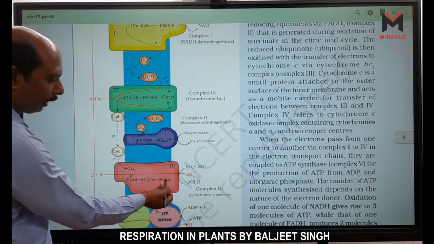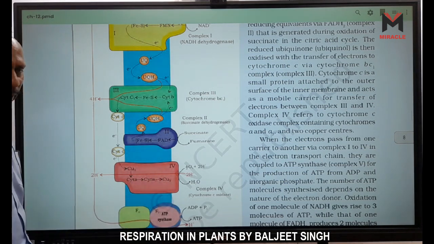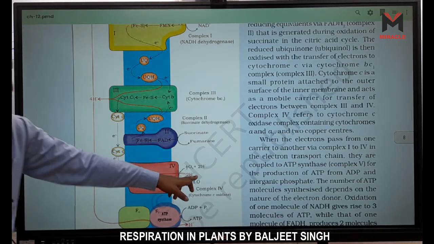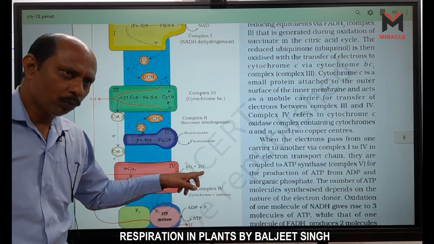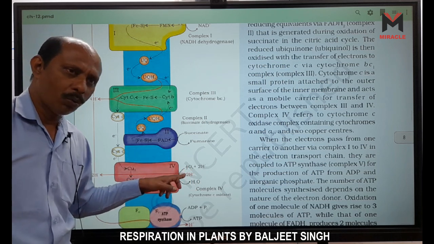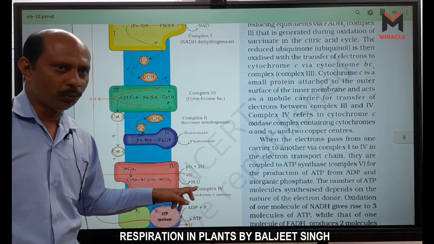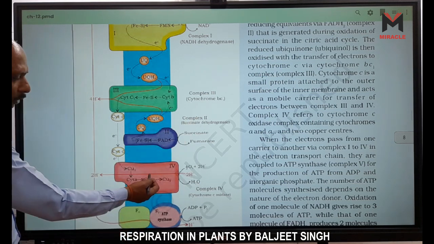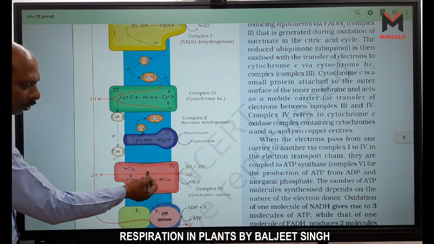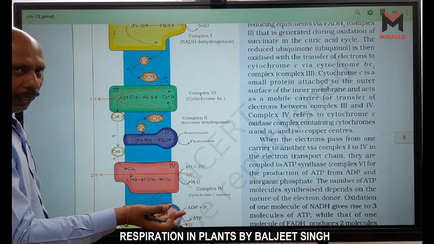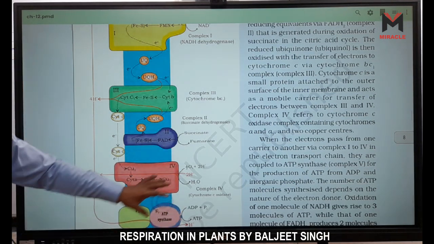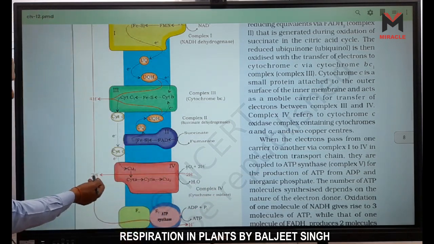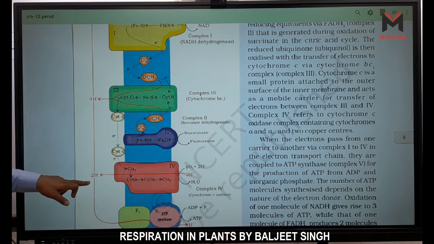And look here, on this side, H plus and O2 form H2O, and 2 H plus ions are also released. So this is also responsible for the transportation of extra hydrogen ions, apart from those converted into water, toward the outside.